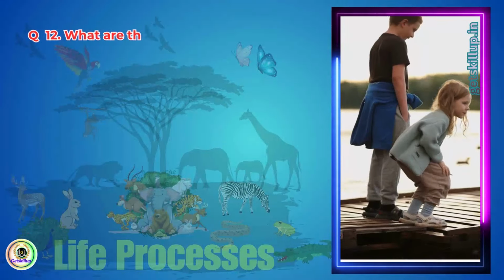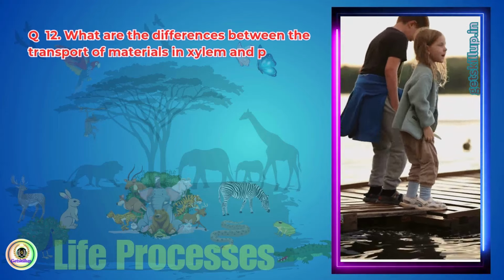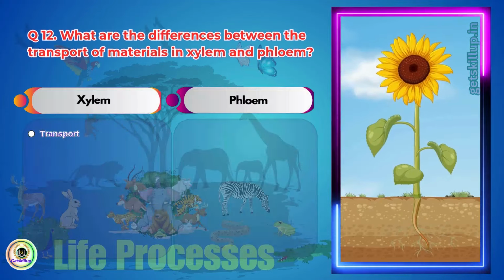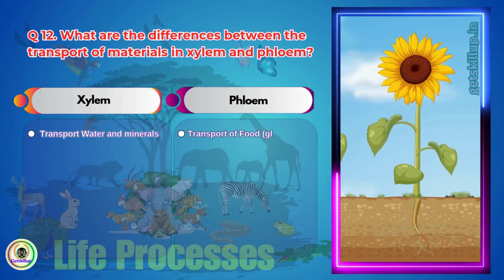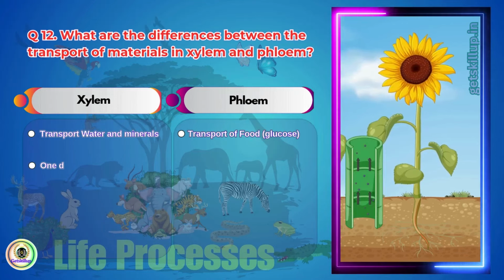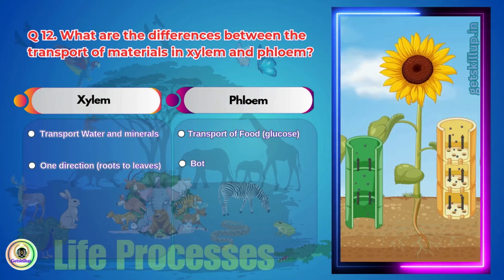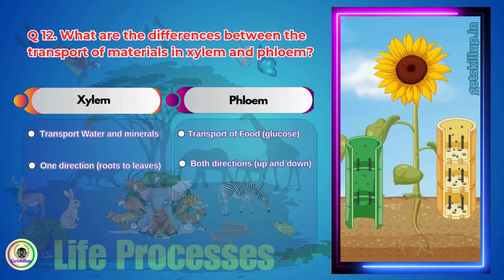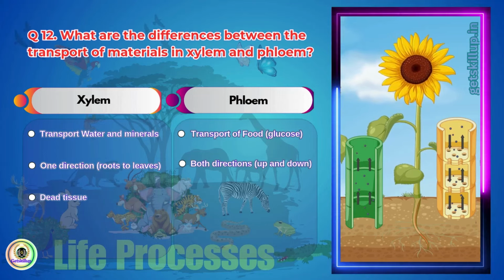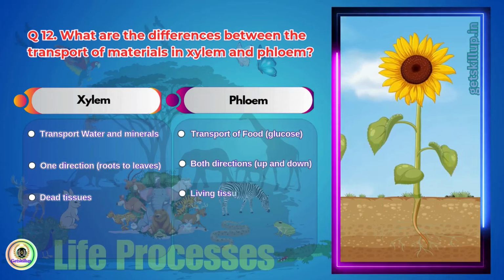Question 12. What are the differences between the transport of materials in xylem and phloem? Xylem transports water and minerals, whereas phloem transports food, glucose. In xylem, the movement is in one direction, from roots to leaves, while in phloem, the movement occurs in both directions, upward and downward. Xylem is made up of dead tissues, whereas phloem consists of living tissues.